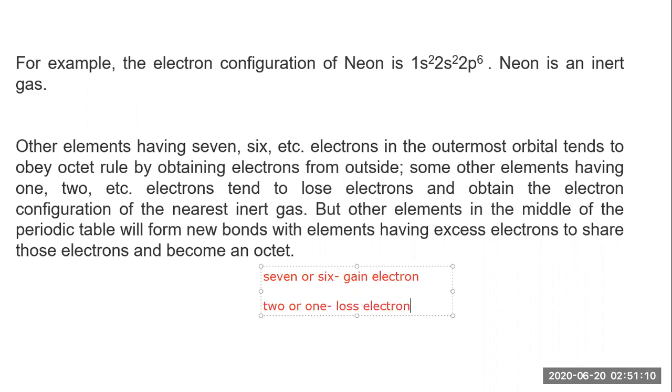But what happens if they are standing in the middle case? They will form new bonds with elements having excess electrons to share those electrons and become an octet. So these are the 3 cases we have to conclude in this case. Okay, let's move further.